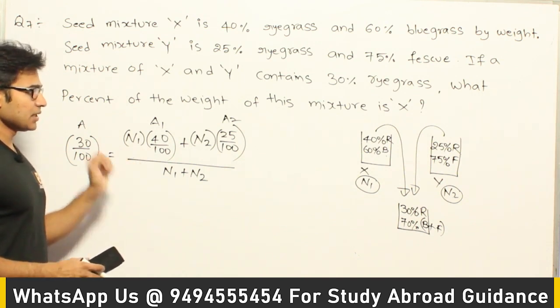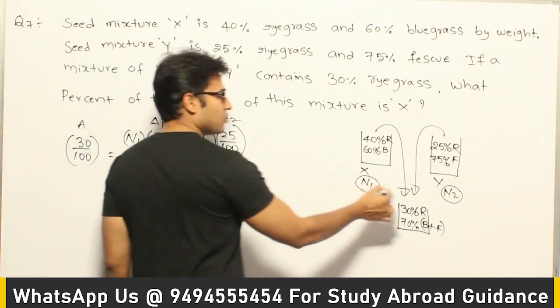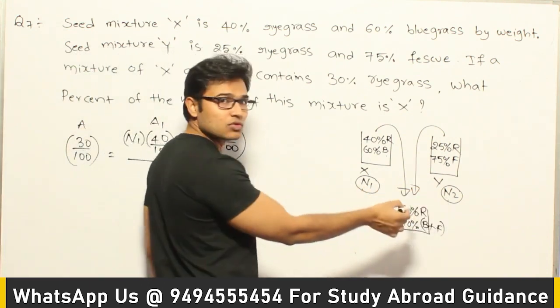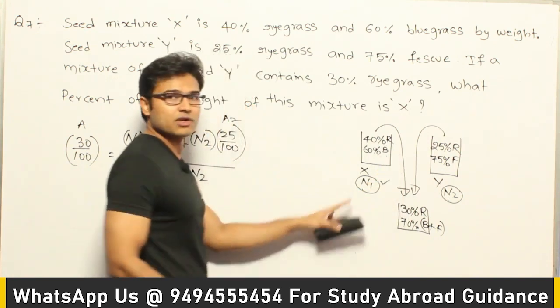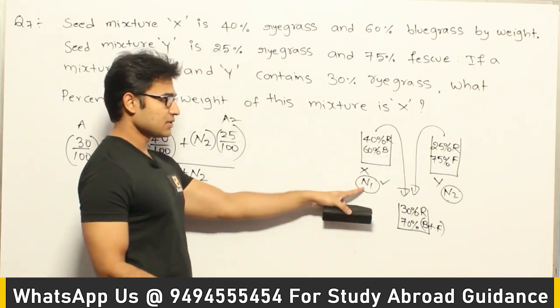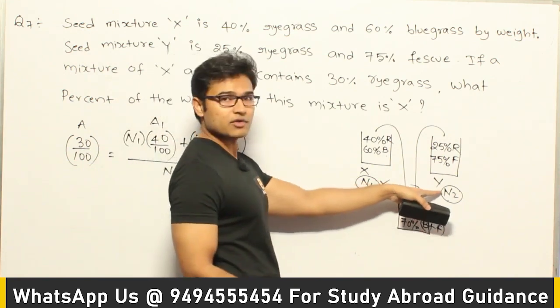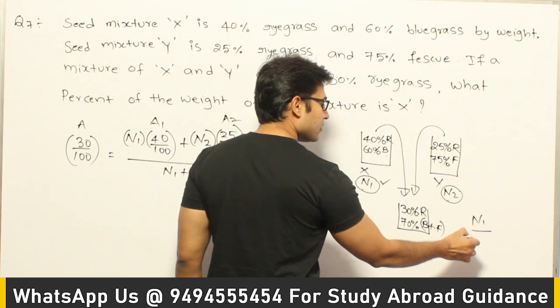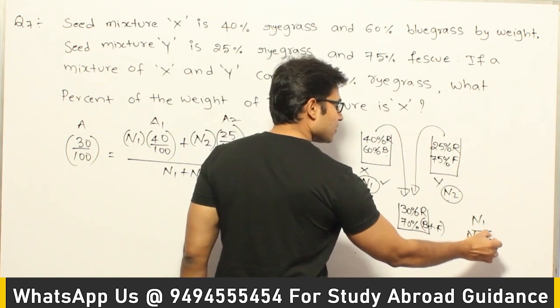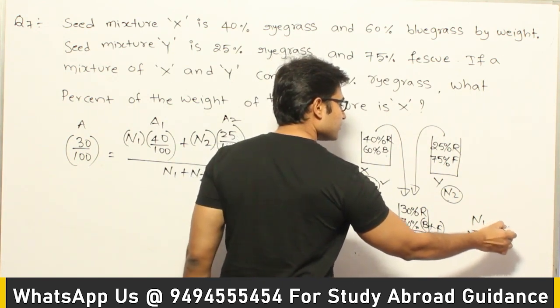N1 and N2 are the weights taken from these two. Now out of this N1 and N2, what percent is N1? That is what they are asking. If you assume that N1 kgs is taken from here and N2 kgs is taken from here, they are asking this number, N1 divided by N1 plus N2 into 100.